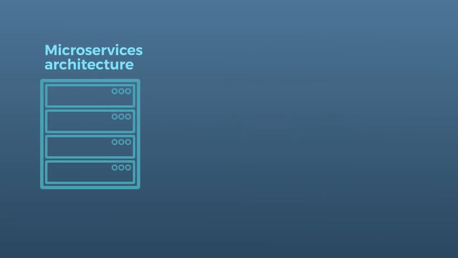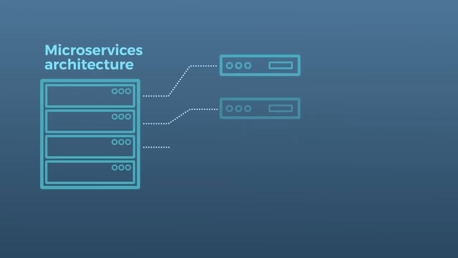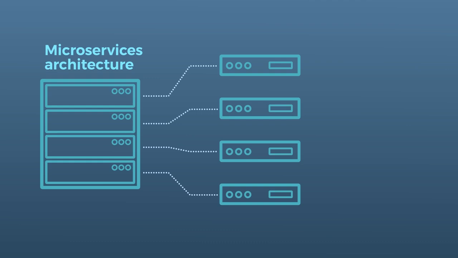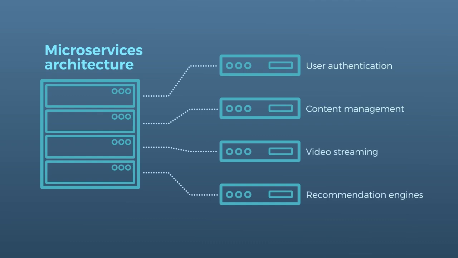Microservices architecture breaks down a large monolithic application into smaller independent services that each handle a specific function. For example, Plain Nimbus could separate user authentication, content management, video streaming, and recommendation engines into individual microservices. Each of these services can be developed, deployed, and scaled independently.